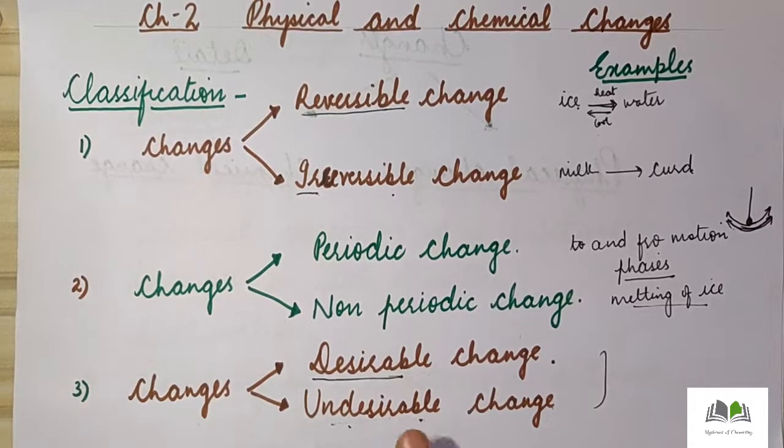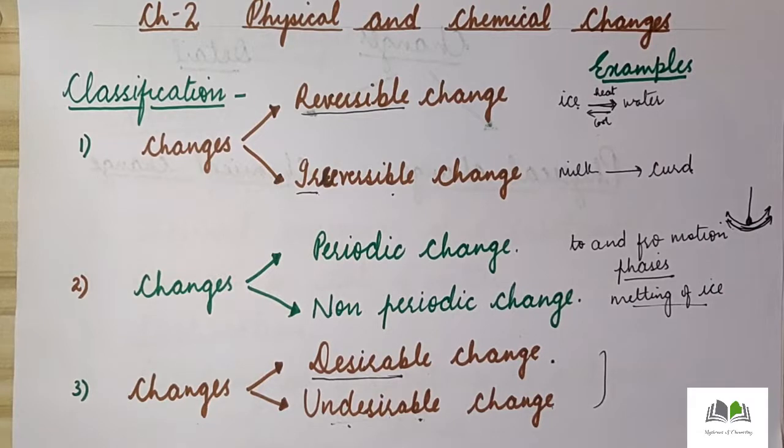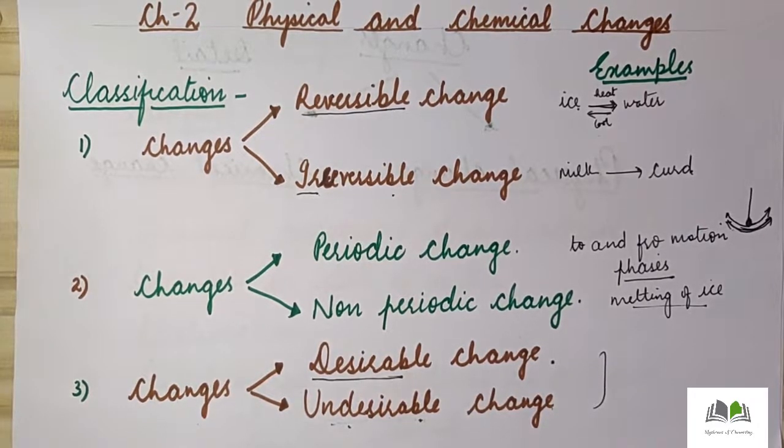But when it is in open, then foul smell will come, it will harm the environment, or it will make the environment dirty. So in that case we can consider it an undesirable change. So if dead and decaying matter is in an open area, then it is a type of undesirable change. But if the question in the paper says decomposition of dead and decaying matter, that is a type of desirable change, because decomposition is an important change. But if it is occurring in open, then what is it creating? It is creating problems for the people living nearby. So in that case, that is a type of undesirable change.